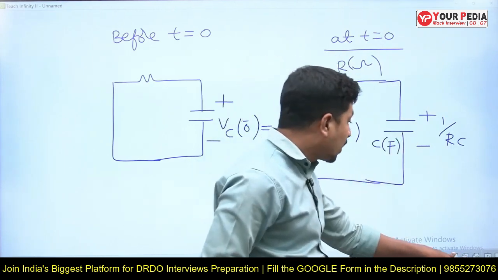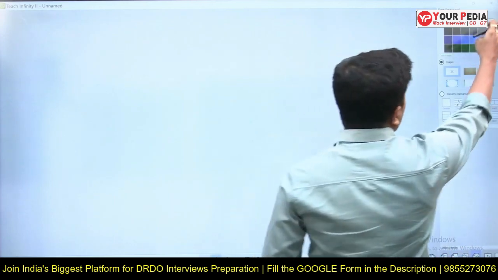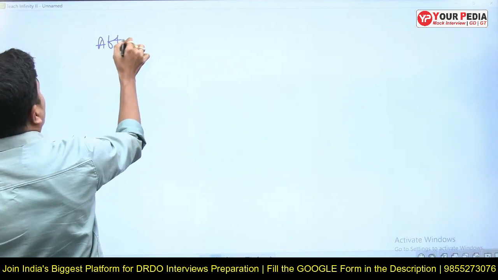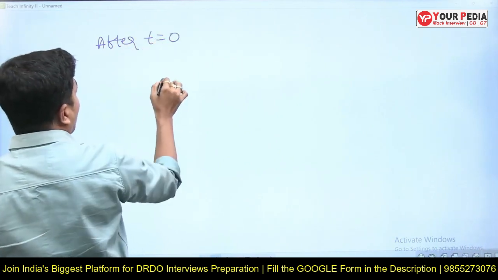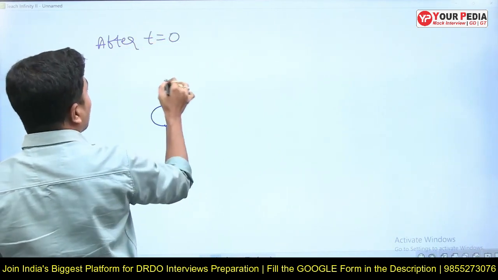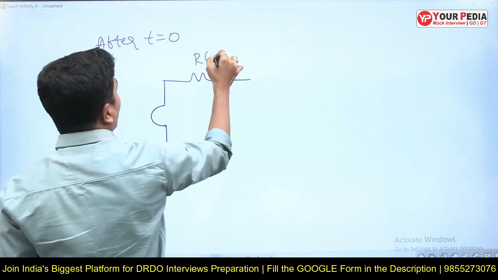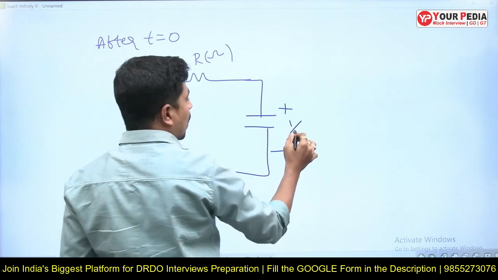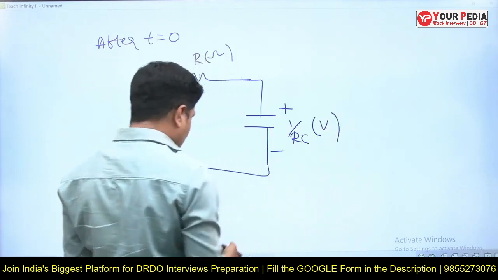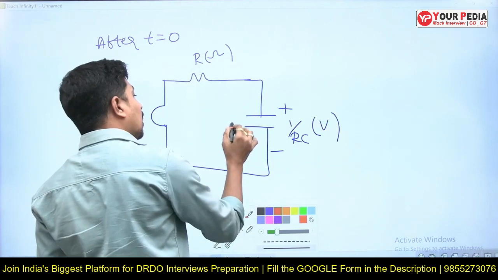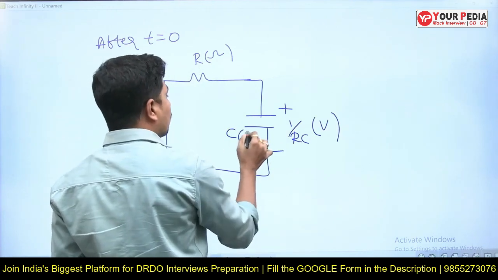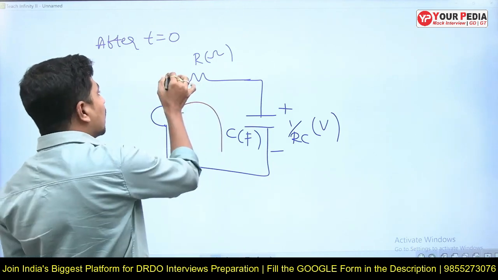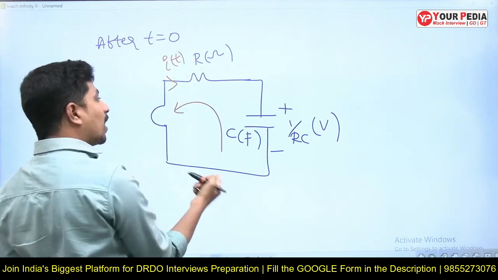Now, after t is equal to 0, that is very, very important. This voltage source is absent. This is resistance R in ohms, and this is capacitance C, charged to plus minus 1 by RC volts. This capacitor is discharging this way. We assumed the current in this direction, but actually the current is flowing in the opposite direction.